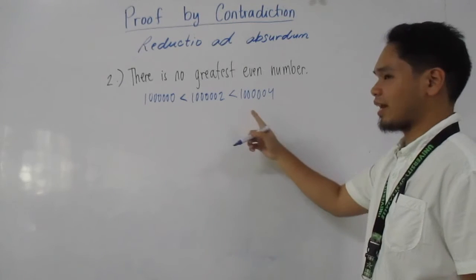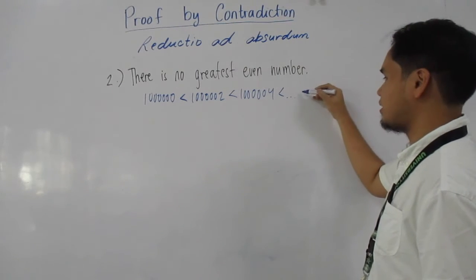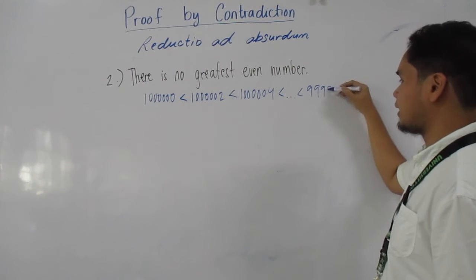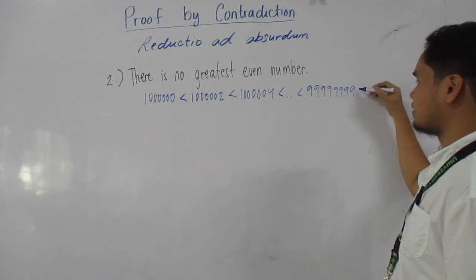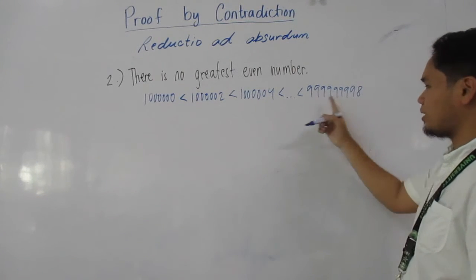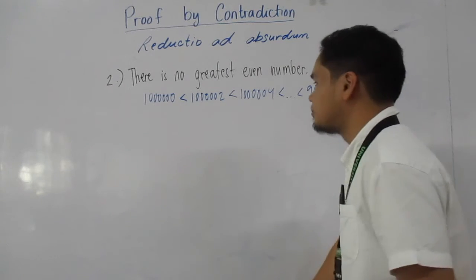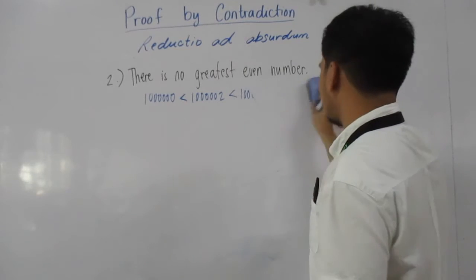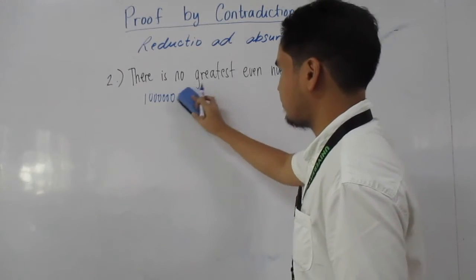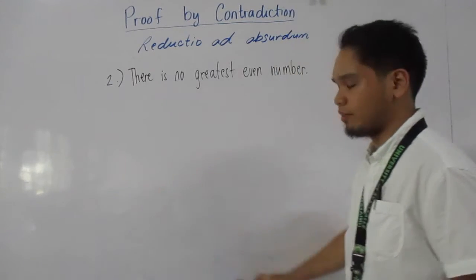So we cannot prove this directly again. Even if we have a series of 9s ending in 8, we can disprove this by having another even number. So we are going to create an argument that really proves there is no biggest even number.